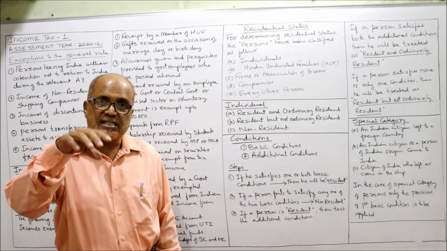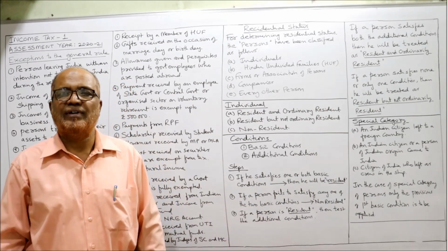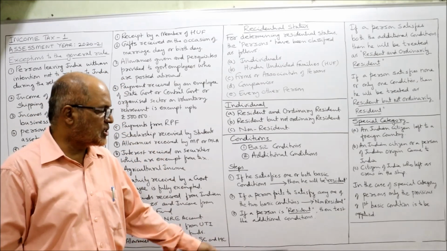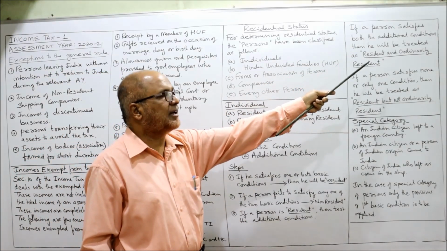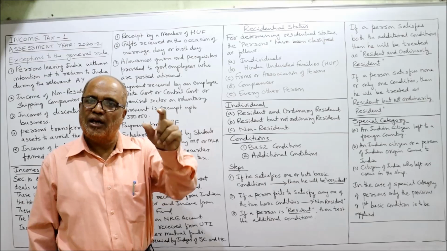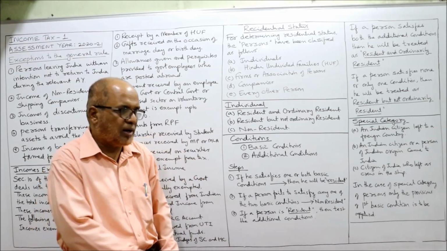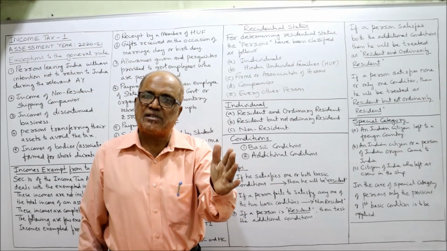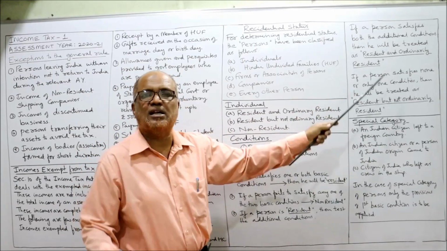So, if a person is a resident, first step, resident, then we have to check whether he is an ordinary resident or not ordinarily resident. For that purpose, two additional conditions are given. If a person satisfies both the additional conditions, then he will be treated as resident and ordinary resident. So first of all, we have to check the basic condition. If a person satisfies one or both the basic conditions, he will be called resident. If he is a resident, we'll go to additional conditions. If a person satisfies both the additional conditions, he will be called resident and ordinary resident.